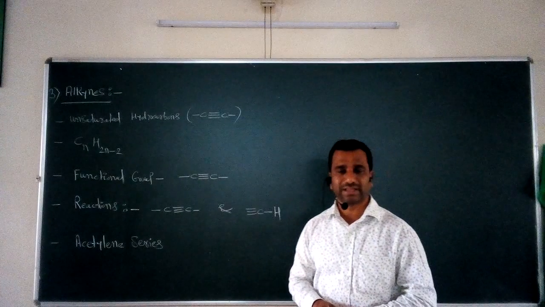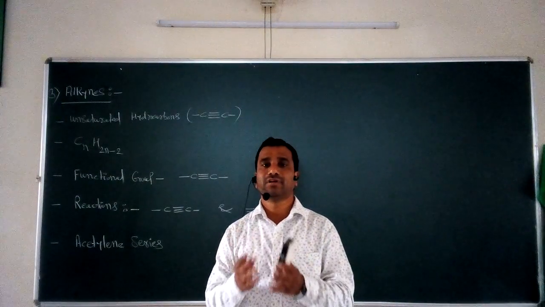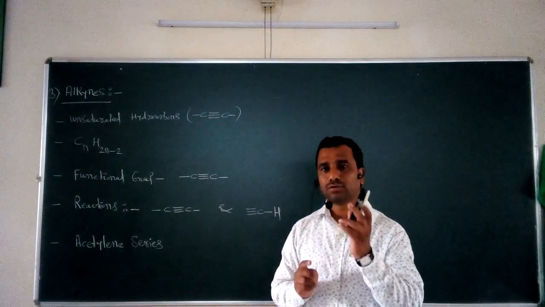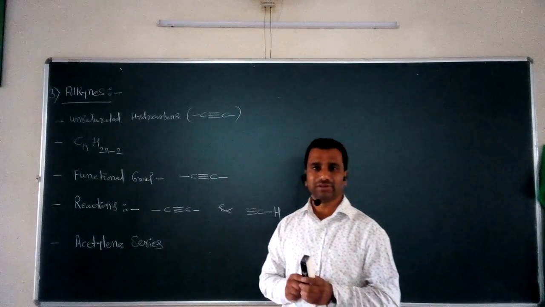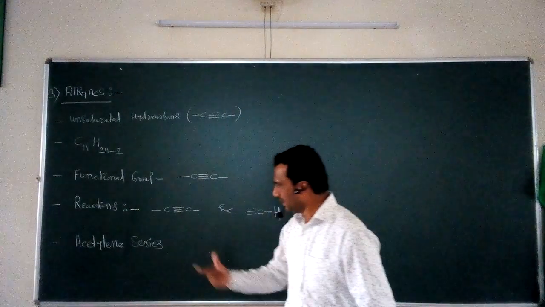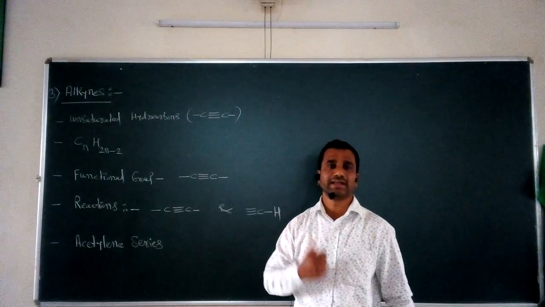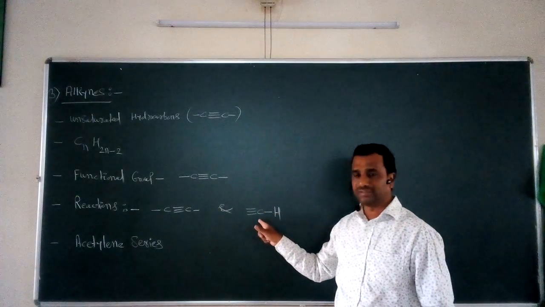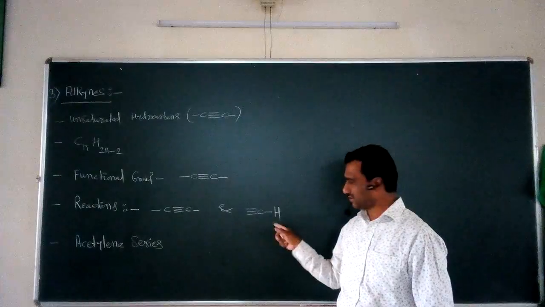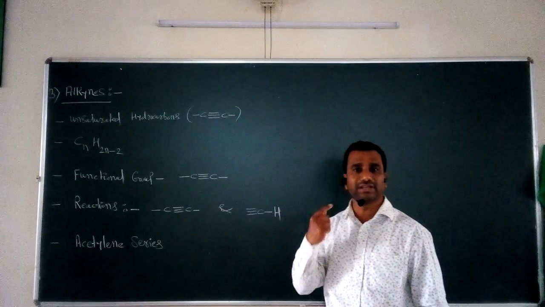The next important parameter is the important reactions given by these alkynes. Two types of important reactions can be given by these alkynes. In one reaction, the actual involvement of C triple bond C takes place, while in the second type of chemical reaction, the involvement of the CH single bond takes place in a particular chemical reaction.